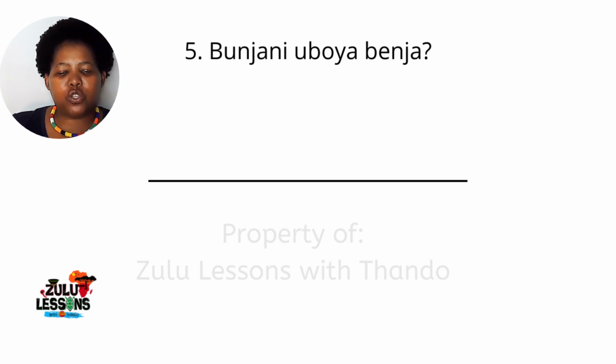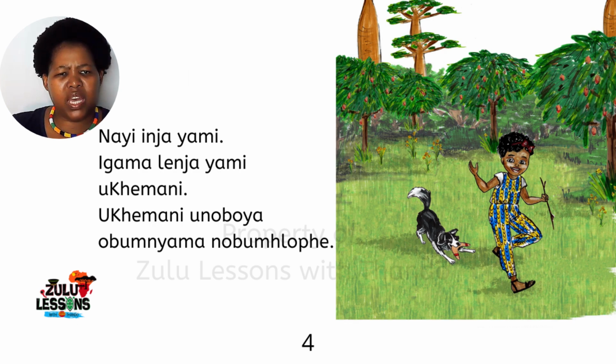Uboya, its subject concord is bu. So that is the subject concord we will then use with our question word. Bunjani. Remember how we say, how are you? Unjani. So here we are saying, bunjani. How is the fur of the dog? So bunjani, uboya benja. Let's go back to where Owami talks about her dog.